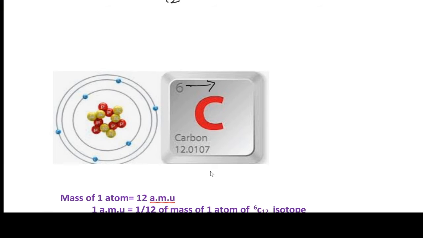Here 6 indicates the atomic number, whereas 12 indicates the mass of carbon, and C indicates the element symbol.